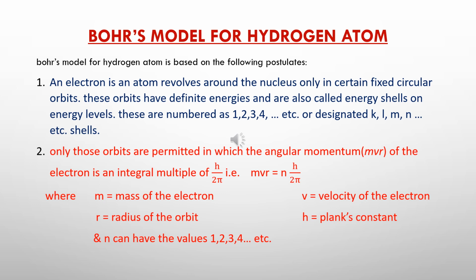So for the first energy level, it will be 1 multiplied by h by 2 pi. For the second one, it will be 2 multiplied by h by 2 pi. Hence, the angular momentum of the electron in that particular orbit will be a fixed value.